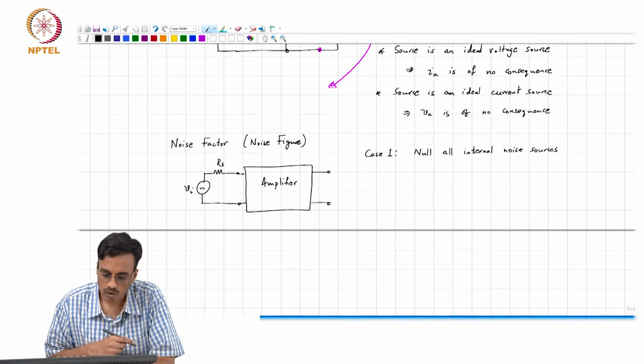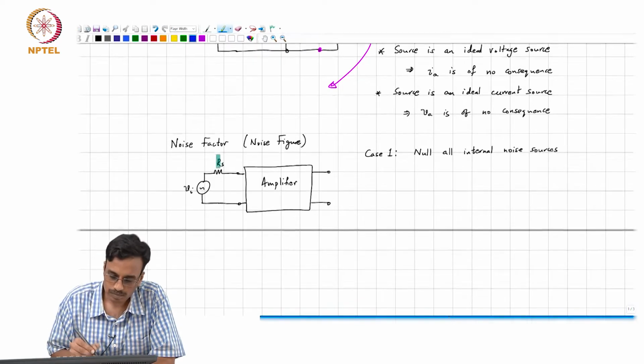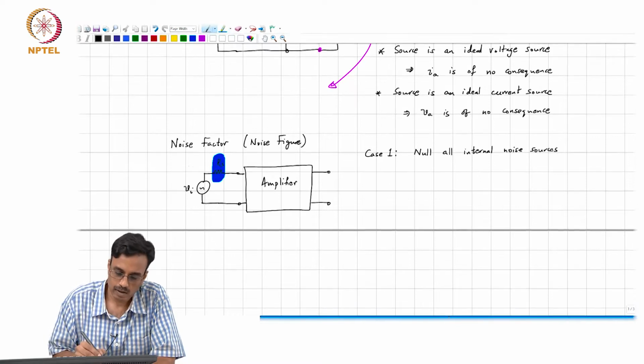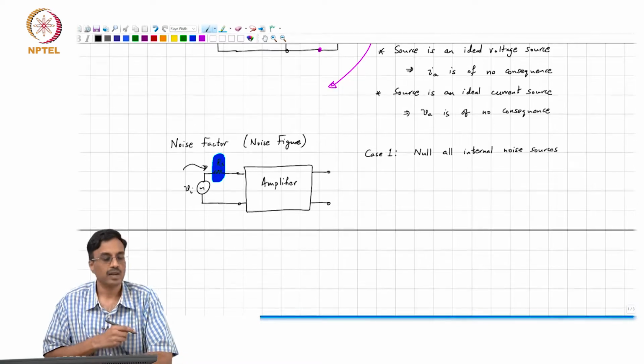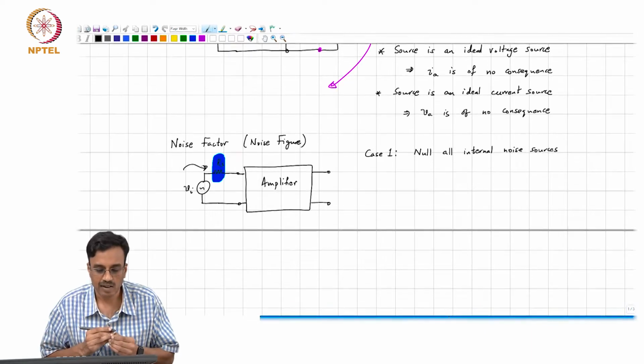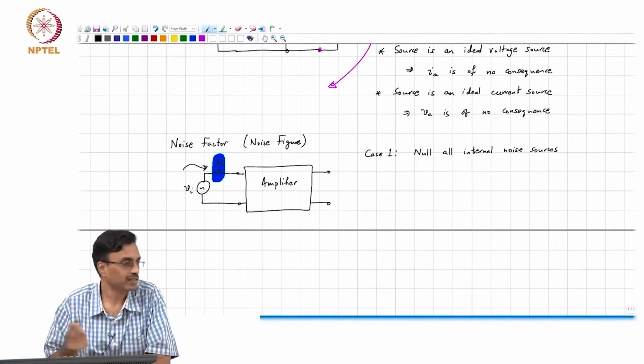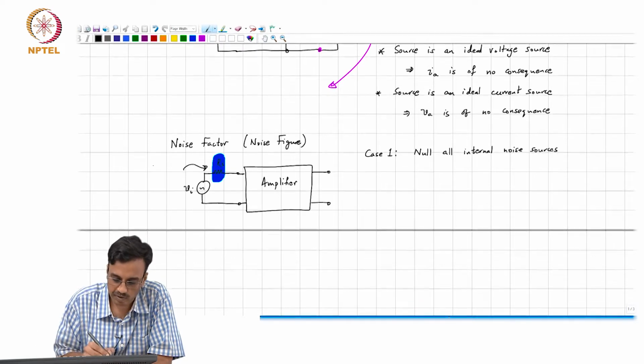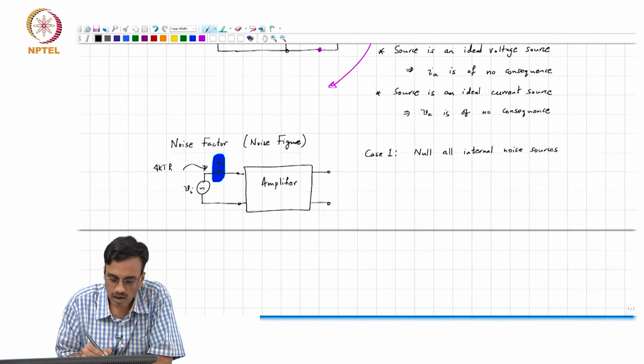Let us assume the input is coming from some kind of antenna. The antenna has some source resistance, and this source resistance adds noise, with noise spectral density 4 kT RS.